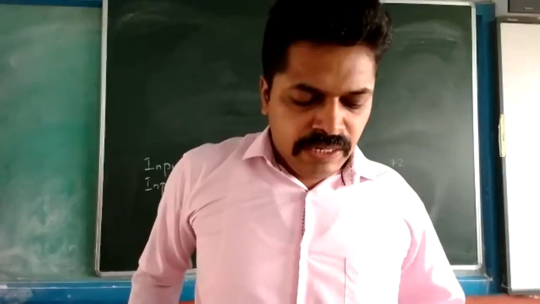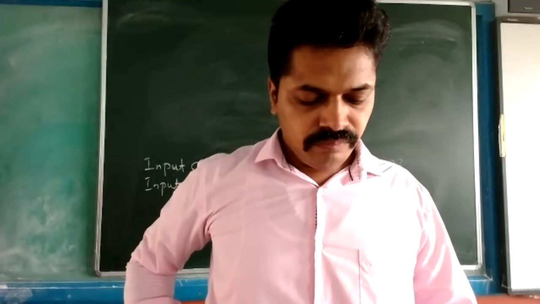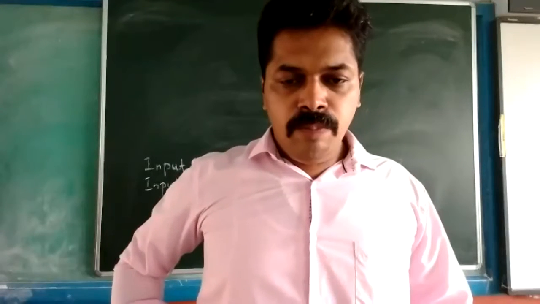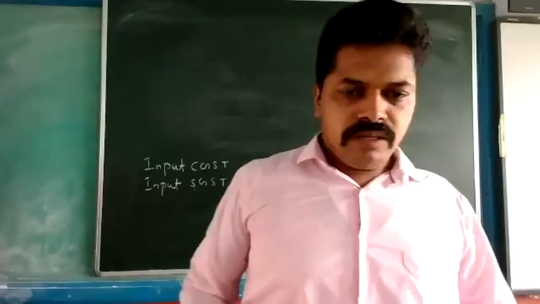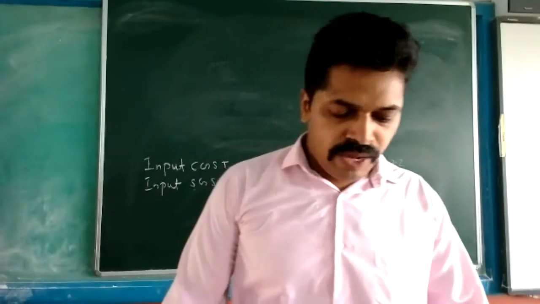The answer is: printing and stationery account debit 8,000, input CGST debit, input SGST debit, to bank, or to cash.